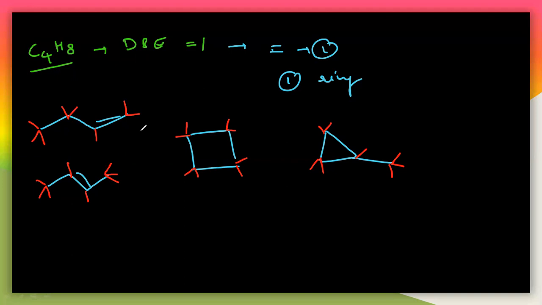So in this way, I can calculate the number of double bonds, rings or triple bonds for any sample here. So this is called the double bond equivalence, the rule which is a very, very important rule here. So let us take one large sample here. I will take a big molecule here. So that is C26H16 here. So let us calculate this.